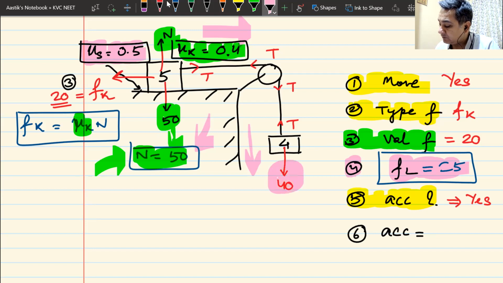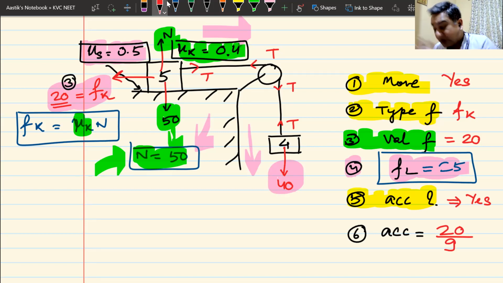Here it is 40, which is trying to pull it down. Here it is 20, which is trying to stop it. Net force becomes 40 minus 20. 40 minus 20 is 20. 20 divided by total mass, 5 plus 4, 9. So your acceleration would be 20 divided by 9.